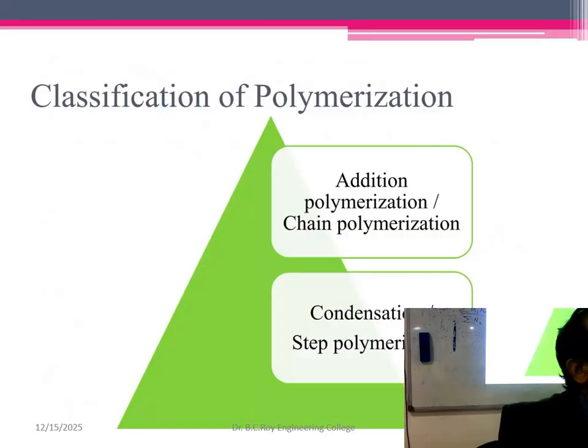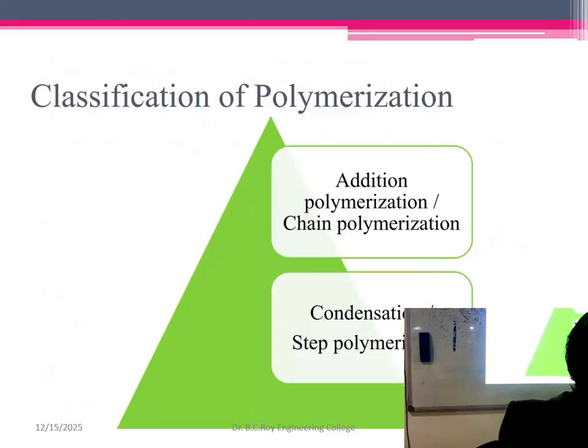You can write down Ziegler-Natta catalyst: Ziegler, Z-I-E-G-L-E-R, Natta, N-A-T-T-A. The compound is TiCl4 plus Et3Al.